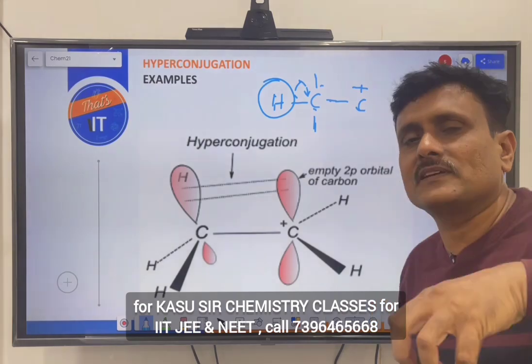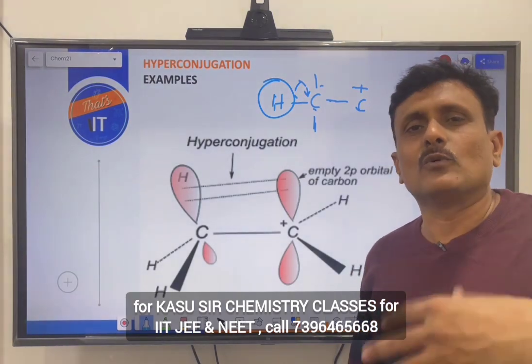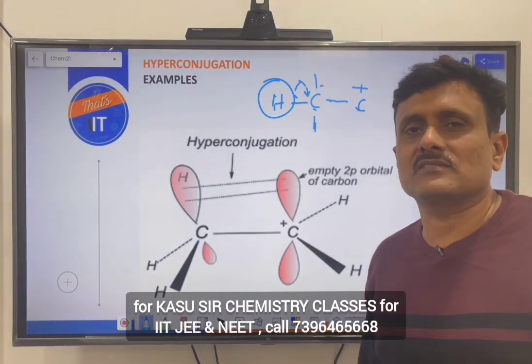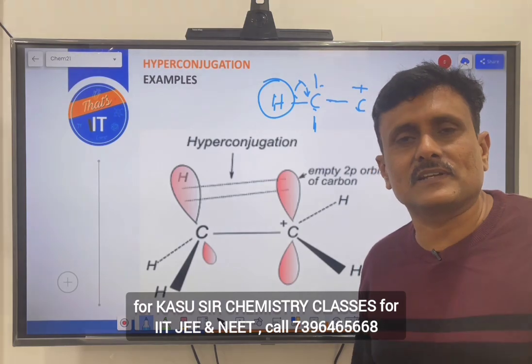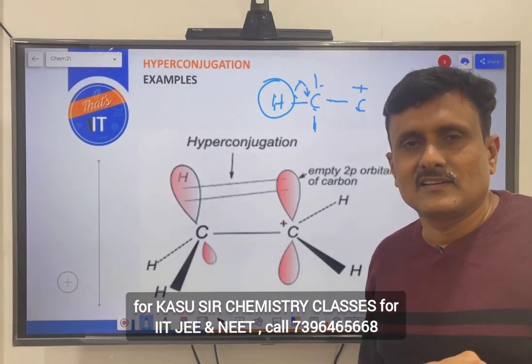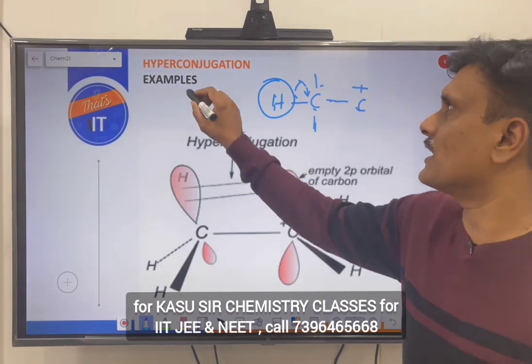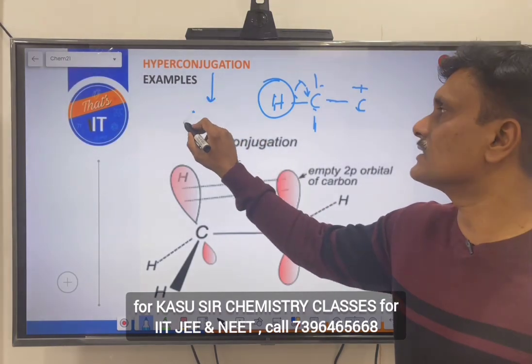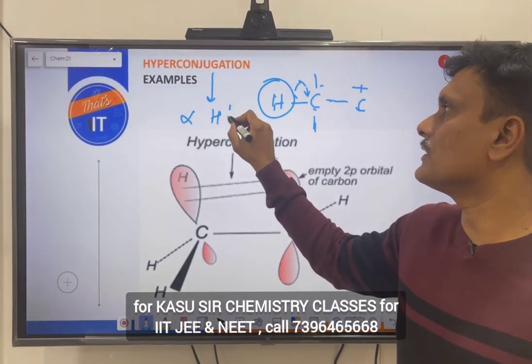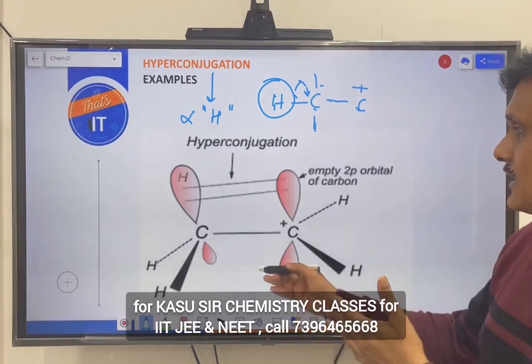So, we can give the credit for this whole phenomenon called hyperconjugation, which is otherwise called the Baker-Nathan effect or sigma-pi resonance. The credit is given to the alpha hydrogens, right? These are called alpha. So, hyperconjugation, if you want to measure, it is the number of alpha hydrogen atoms. That is what is happening, you can see.